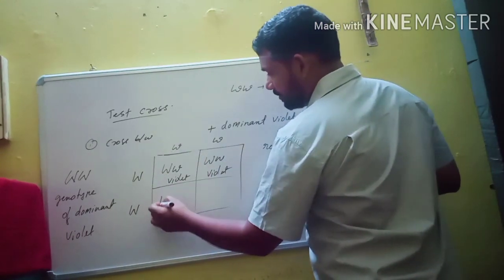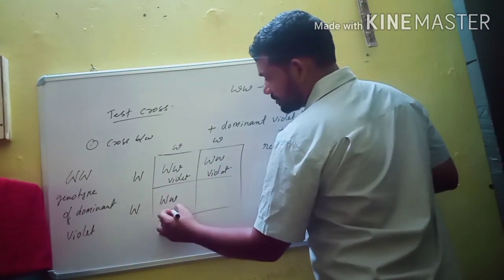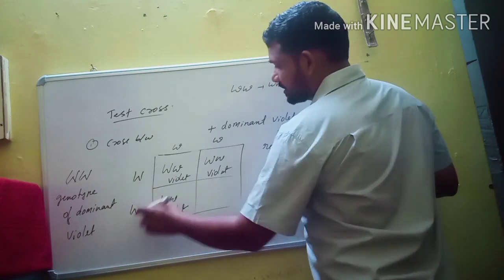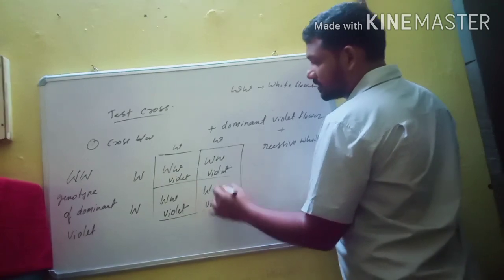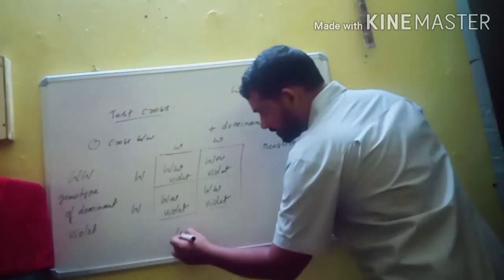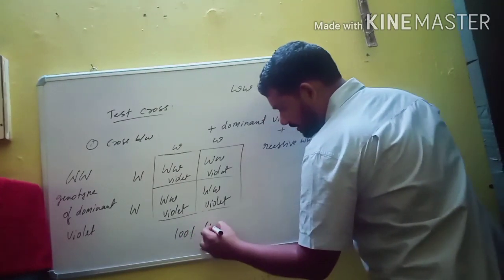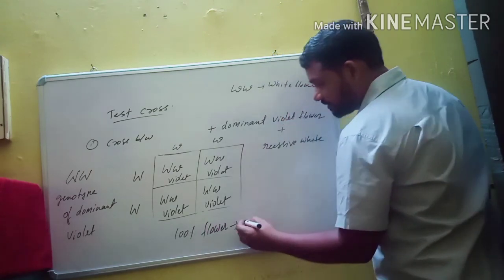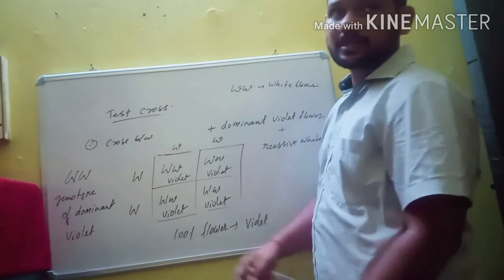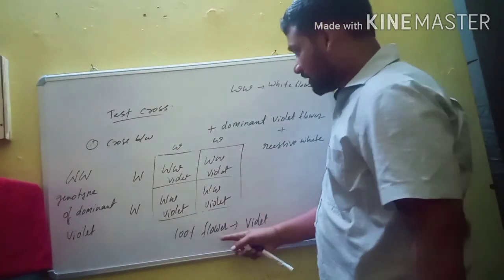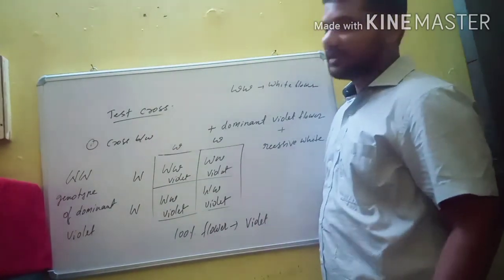Same capital W, small w, also violet. This is also capital W and small w, also violet. So in this case, 100% of the flowers are violet. In the first possibility of the test cross, 100% of flowers will be violet.